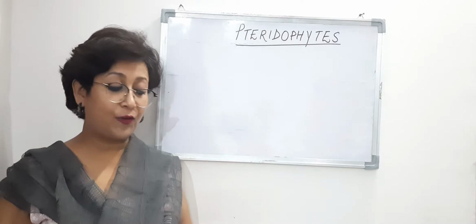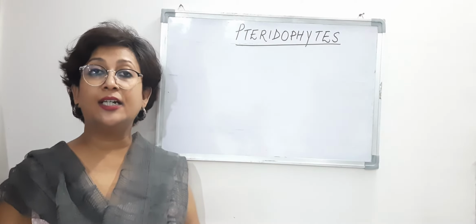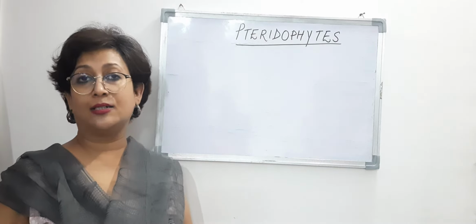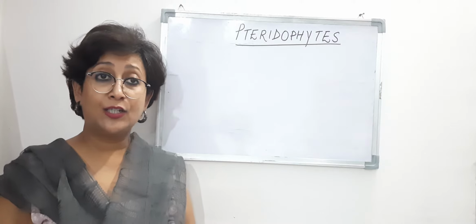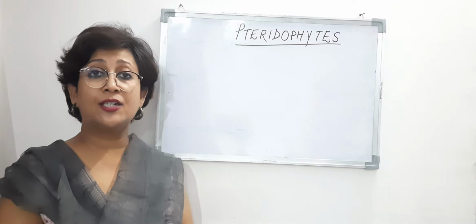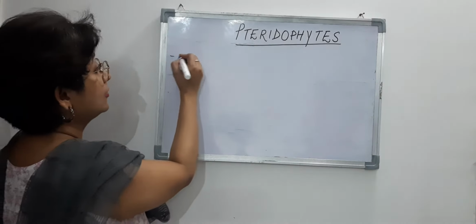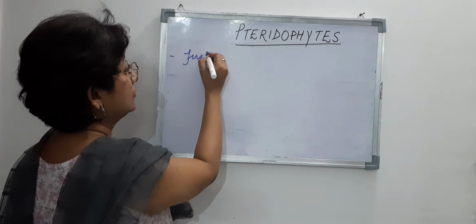So the pteridophytes are the first terrestrial plants. Terrestrial plants found on land, right? So they are the first terrestrial plants.